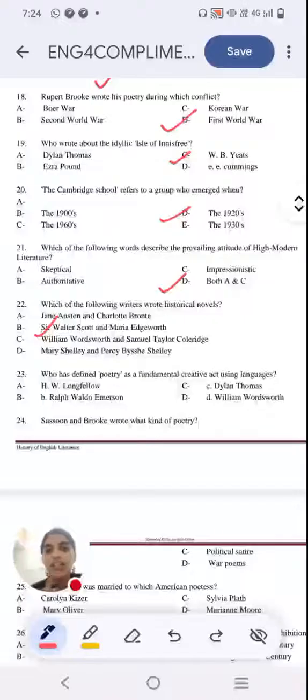Next question. Who has defined poetry as a fundamental creative act using language? Option A, H.W. Longfellow. Option B, Ralph Waldo Emerson. Option C, Dylan Thomas. Option D, William Wordsworth. Who defined poetry as a fundamental creative act using language?